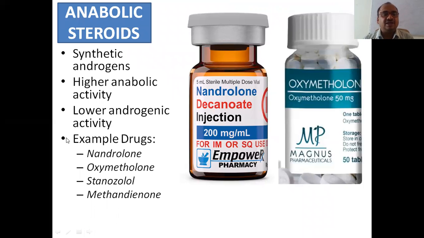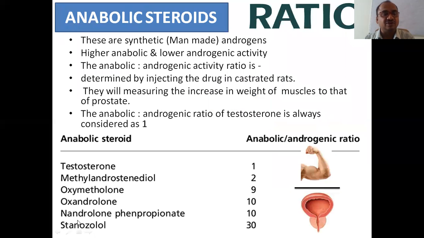These are all anabolic steroids. These are synthetic androgens which are prepared in the laboratory only. In our body, there is no such production. They have higher anabolic activity and lower androgenic activity. Example drugs: nandrolone. See here, nandrolone 10.